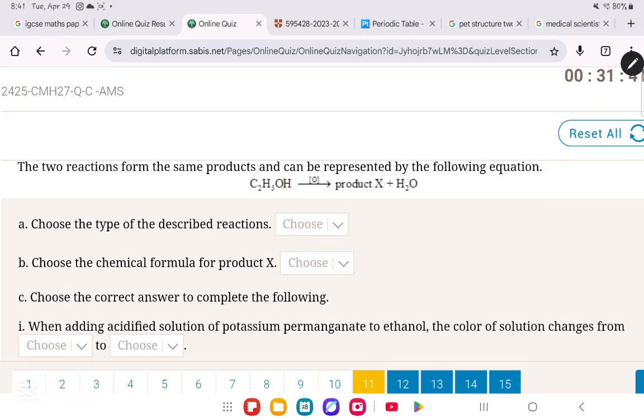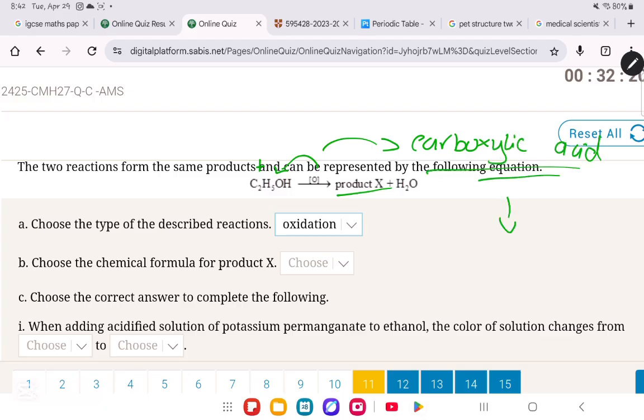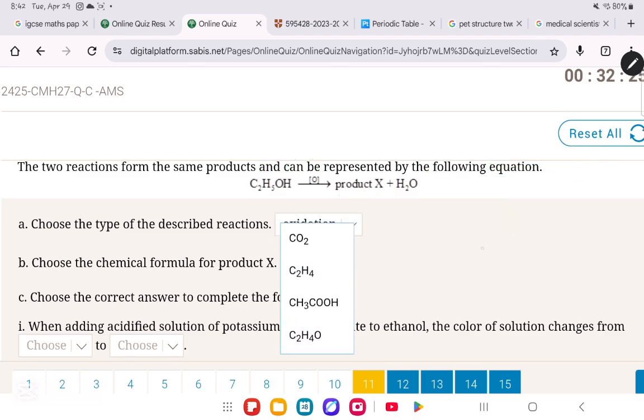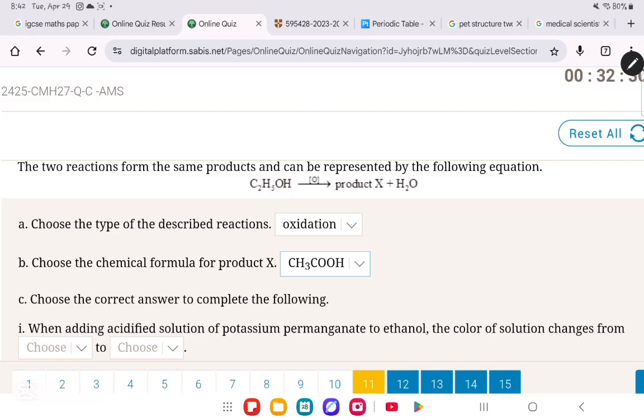So, choose the type of reaction described above. It is definitely an oxidation reaction because we're adding oxygen. They said choose the chemical formula for product X. Okay, look what's gonna happen. We said that when we are oxidizing an alcohol, we will produce what? A carboxylic acid. Always carboxylic acid has the functional group of COOH. So you're gonna open the answer and choose the one that has COOH. Very simply, that's it. We move on to part C.